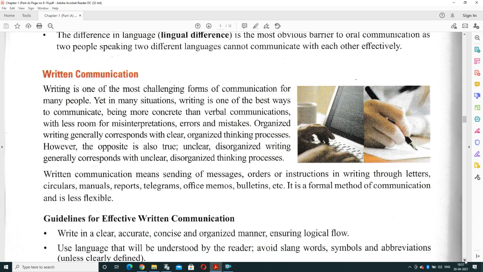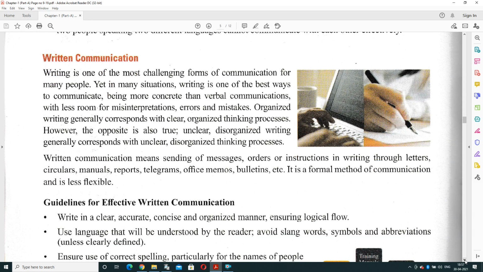Now, next is written communication. Written communication is one of the most challenging forms of communicating with a group of people. Yet in many situations, writing is one of the best ways to communicate, being more concentrated than verbal communication, with less room for misinterpretation, errors and mistakes. Organized writing generally corresponds with a clear, organized thinking process, and the opposite is also true. Unclear, disorganized writing generally corresponds with an unclear, disorganized thinking process.